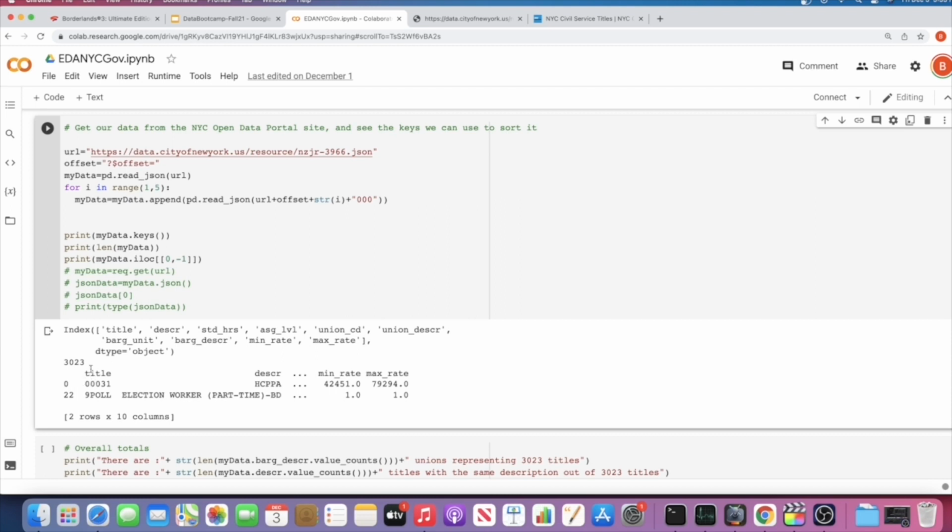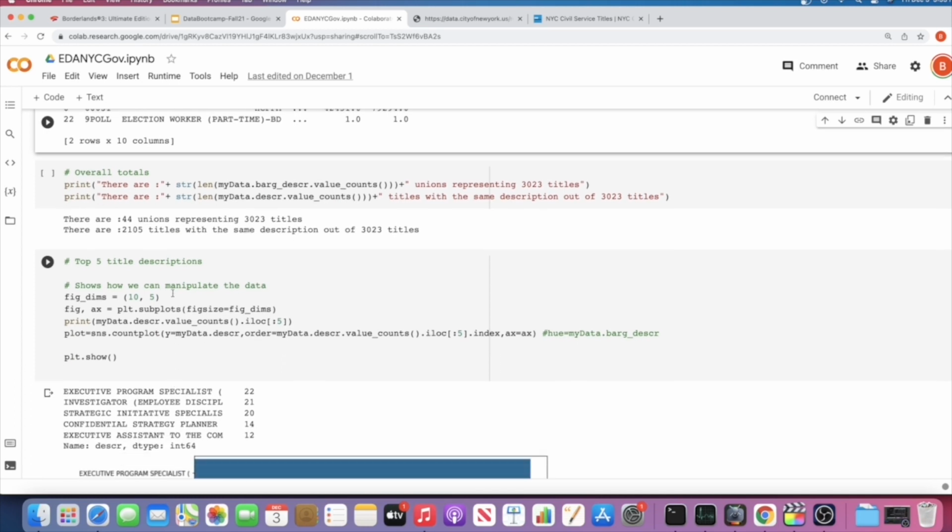Here we have our title, description, standard hours, how many hours they work, the assignment level, union code, union description, bargaining unit, bargaining description. Those things are related to union information. Then min rate and max rate, so that's the minimum pay and the maximum pay that that particular title can make. And over here, of course, this is the first item, this is the last item.